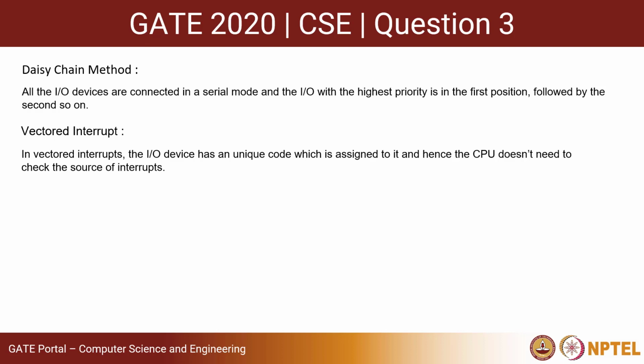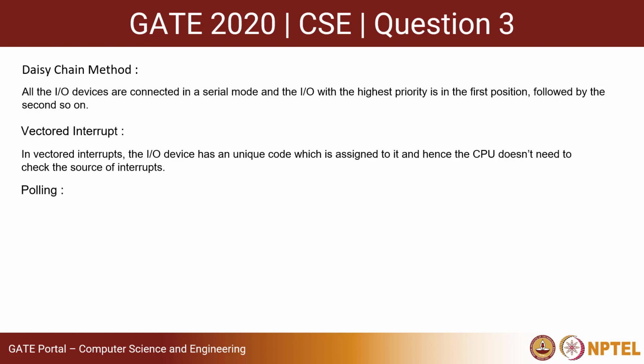So the CPU does not need to check which IO device or from where the interrupt has been invoked. So this is the vectored interrupt. Another type of interrupt is the non-vectored interrupt. In that case, the CPU needs to check the source of interrupts.